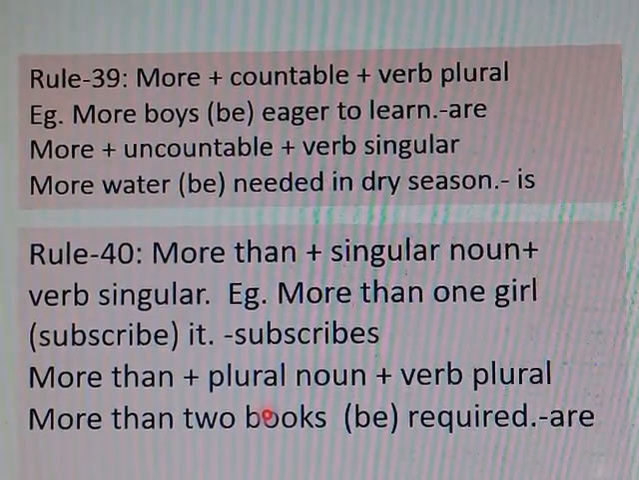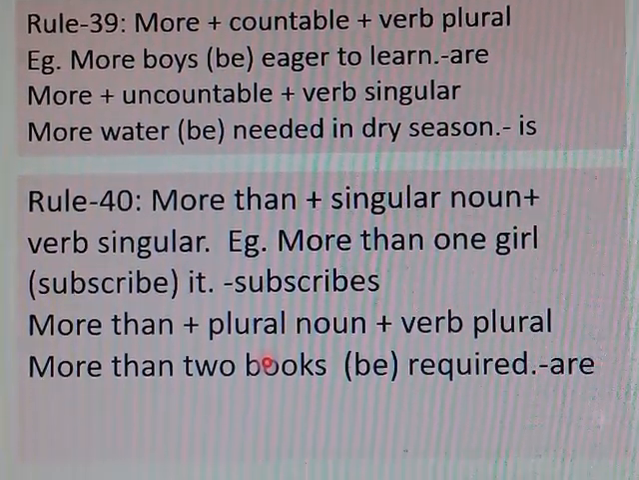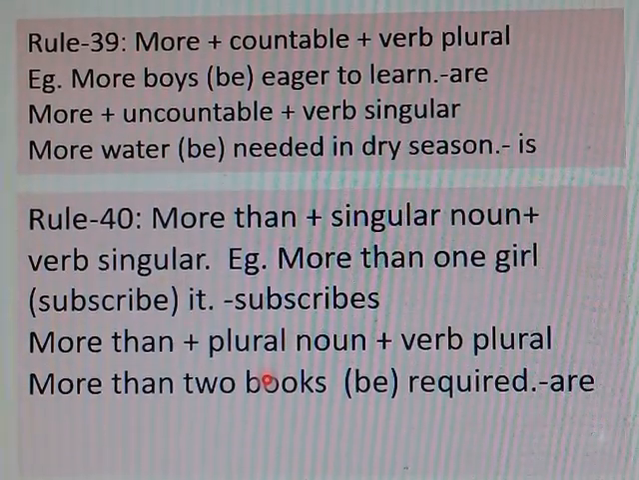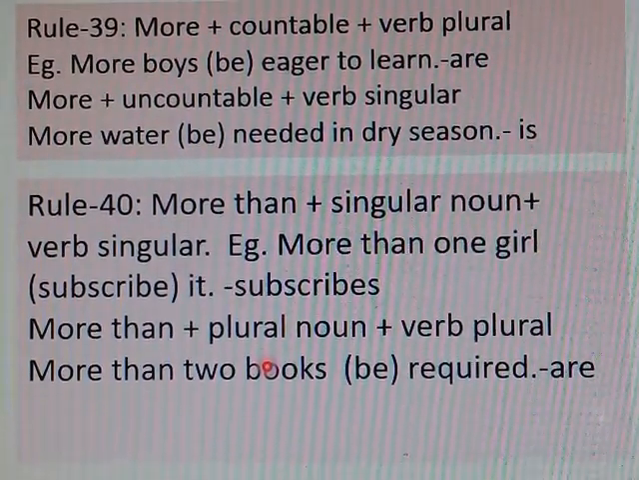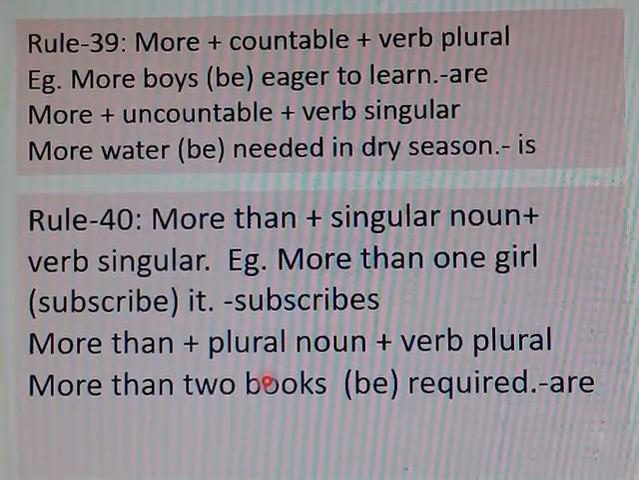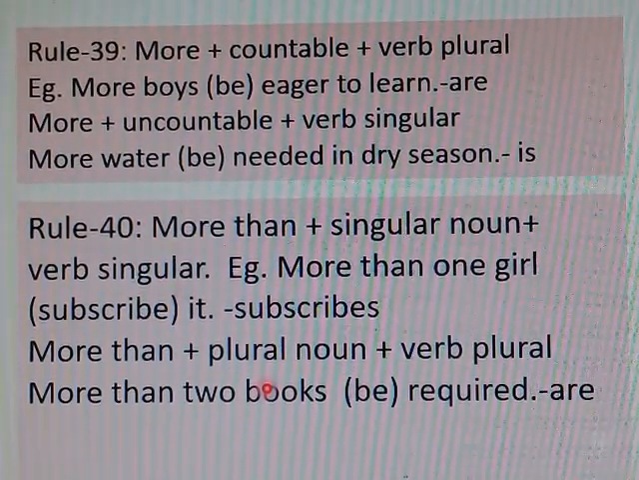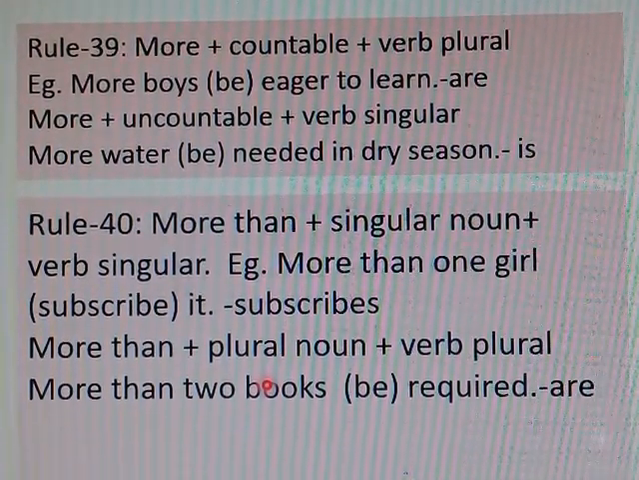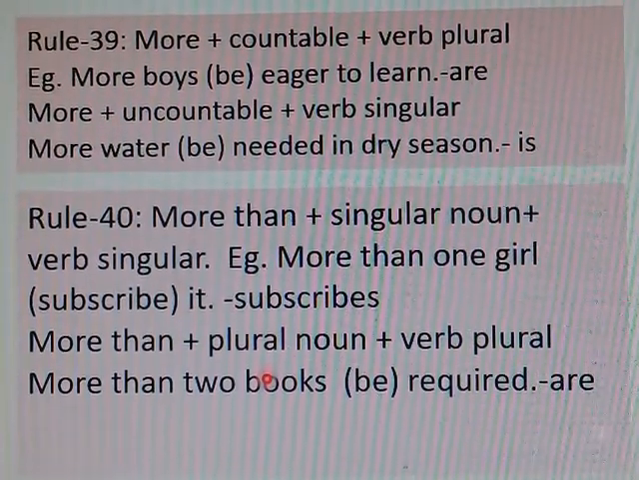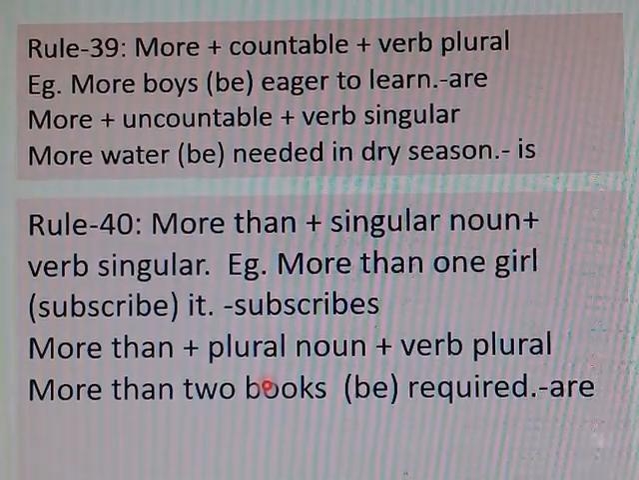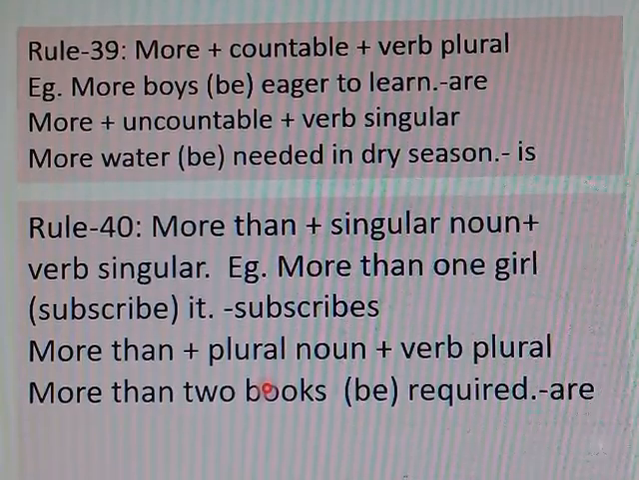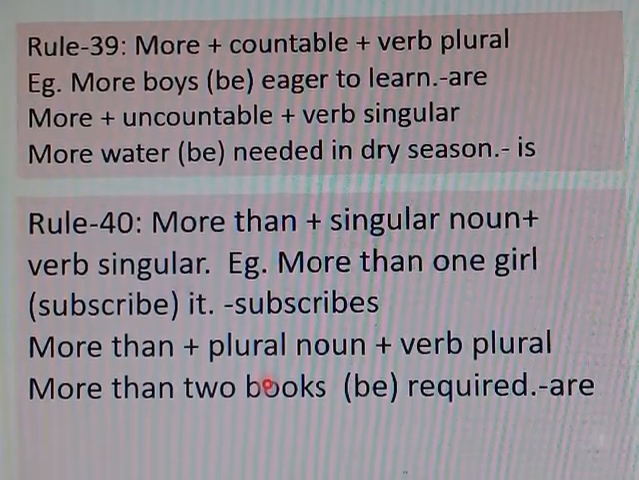Rule number 39: more plus countable plus verb plural. If we use a countable noun after more, it will become a plural subject and will take a plural verb. Example: More boys are eager to learn.